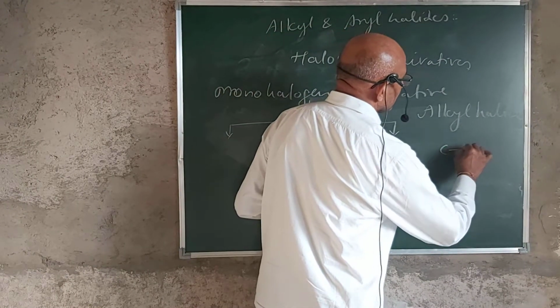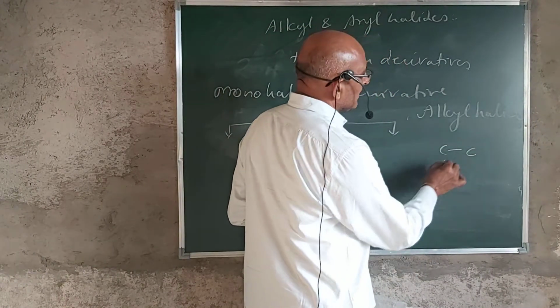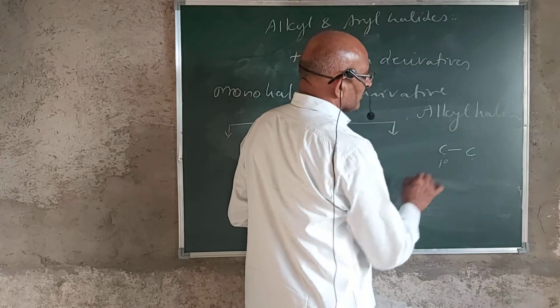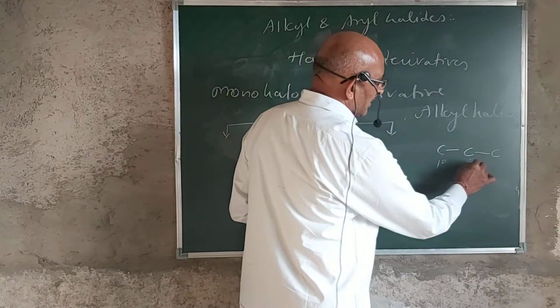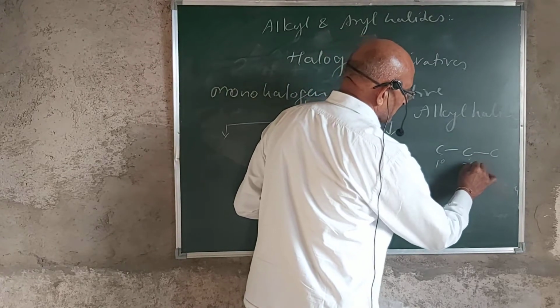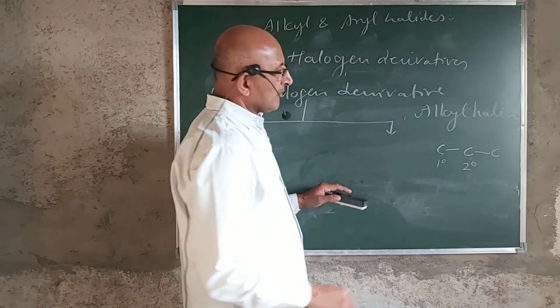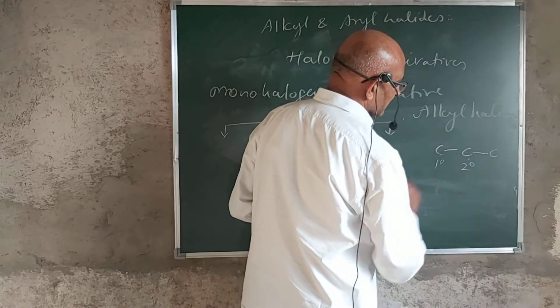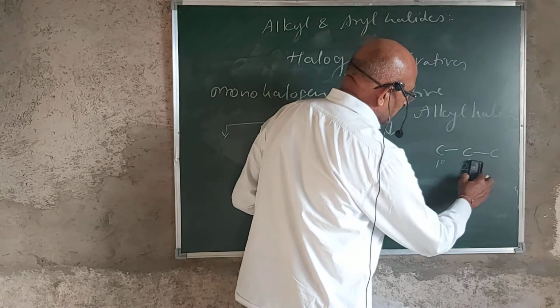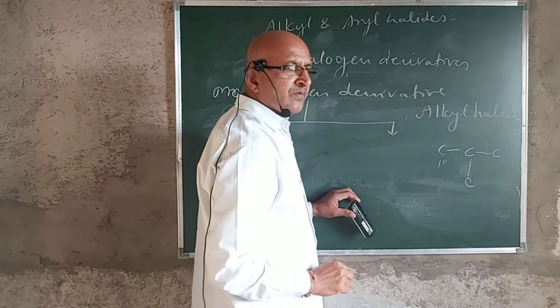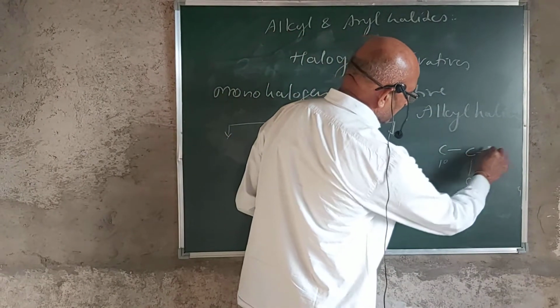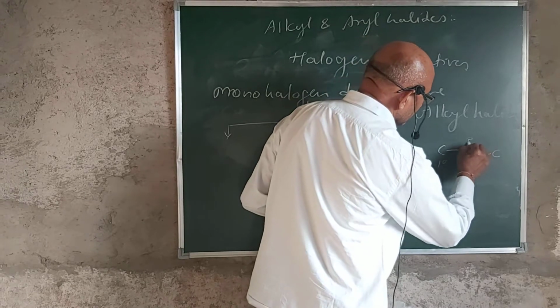When this carbon is attached to only one other carbon, both are termed your primary carbons. But if this carbon is attached to two carbon atoms, it is termed your secondary carbon atom, because it is flanked by two carbons. And if this carbon atom is attached to three carbons, this carbon is termed tertiary.